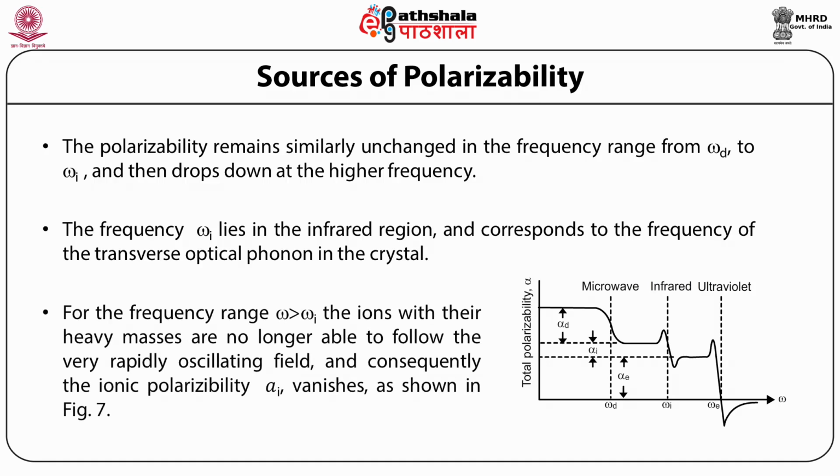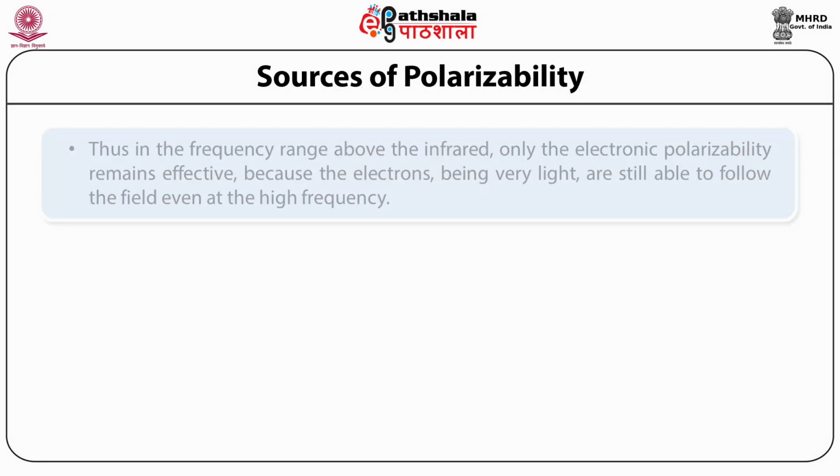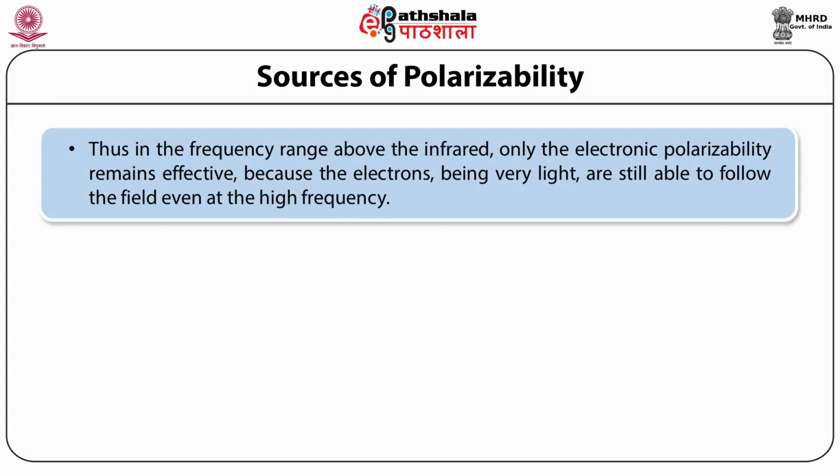For the frequency range omega greater than omega I, the ions with their heavy masses are no longer able to follow the very rapidly oscillating field, and consequently the ionic polarizability alpha I vanishes, as shown in figure 7. Thus, in the frequency range above the infrared, only the electronic polarizability remains effective, because the electrons, being very light, are still able to follow the field even at high frequency.